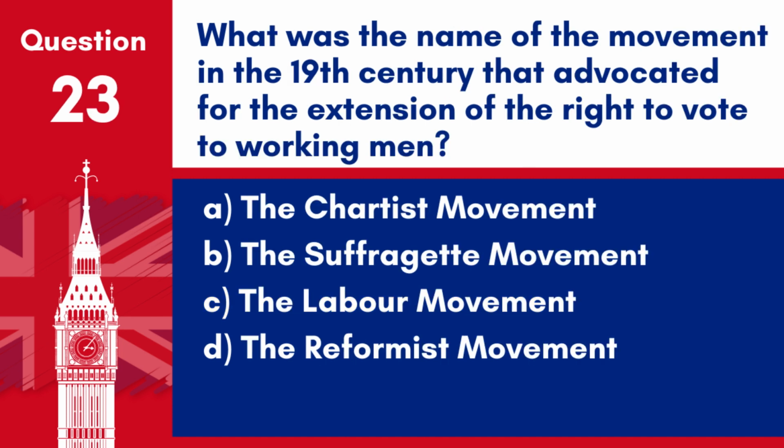Question 23. What was the name of the movement in the 19th century that advocated for the extension of the right to vote to working men? A. The Chartist movement. B. The Suffragette movement. C. The Labour movement. D. The Reformist movement. Answer: A. The Chartist movement. The Chartist movement, active in the 19th century, sought political reforms, including the extension of the right to vote to all working men.